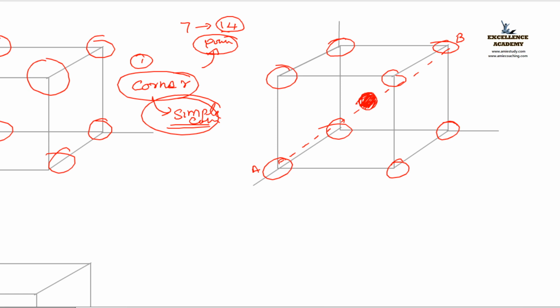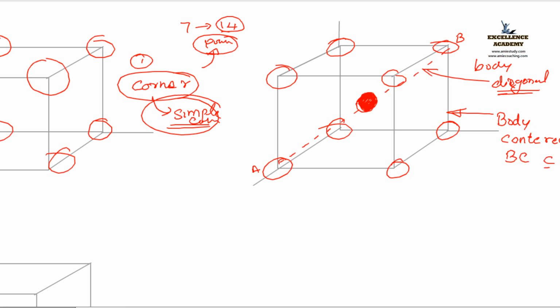That is where on the body diagonal, AB is what? Body diagonal, right? At the midpoint of the body diagonal, one atom is placed. That atom is what? Body centered. Hence, atoms are at the corners, and also one atom is placed at the body center. That is what we call the body centered structure. If it is a cubic structure, we call that a body centered cubic structure. Got it?